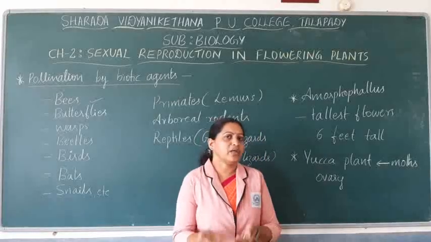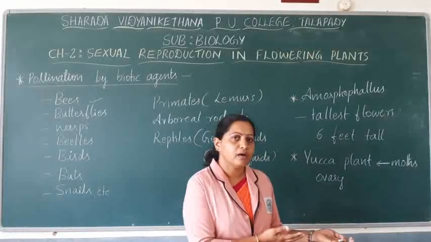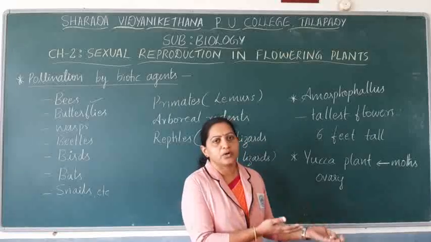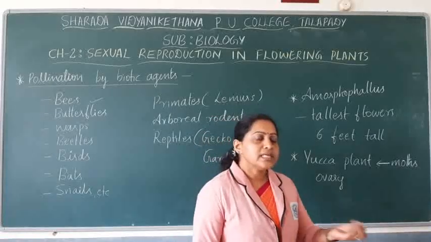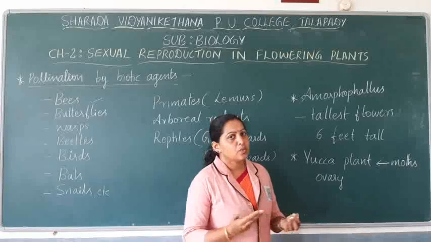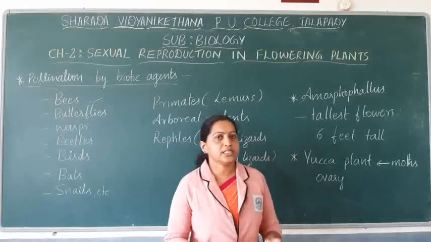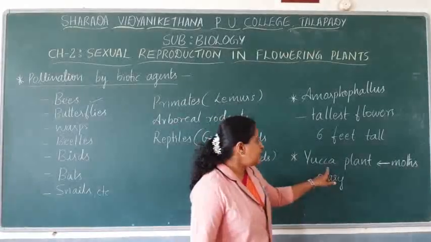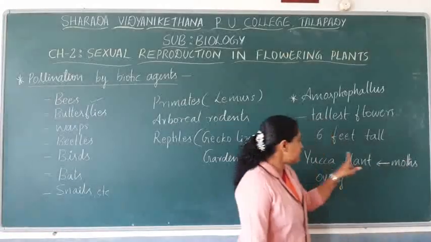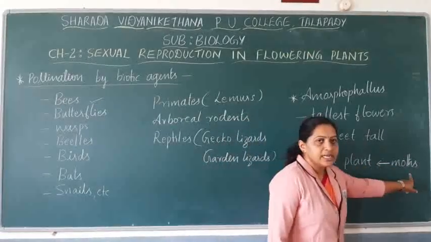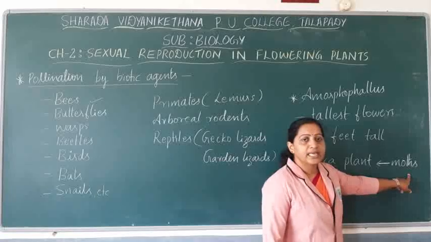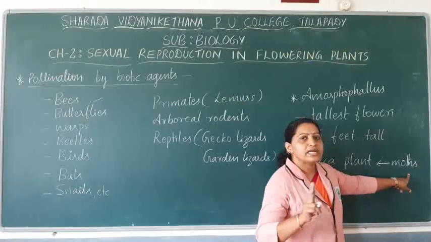And when the same moth visits another flower, what happens? Pollen grains will be deposited on the stigma of the other flower. So what is achieved there? Pollination is achieved. So these two species, the yucca plant as well as the moth, have a close relationship.